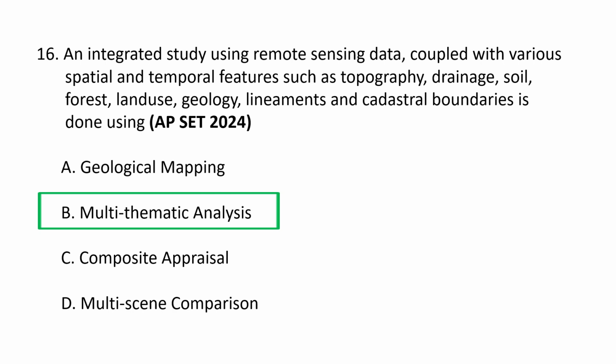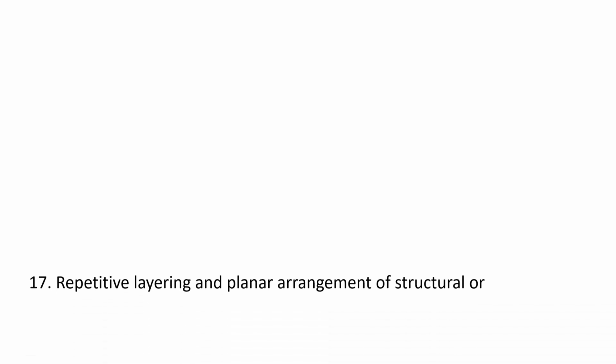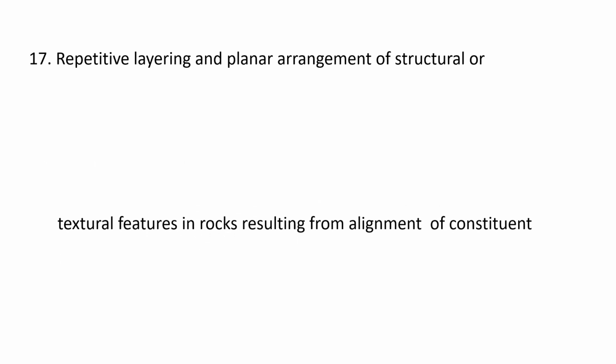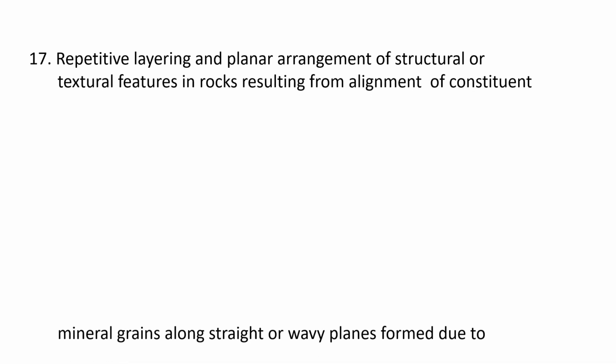Multi-thematic analysis. Integrating remote sensing data with diverse spatial temporal features like topography, drainage, soil, land use, geology, lineaments, and cadastral boundaries is a common practice in GIS, or Geographic Information System, using techniques like multi-thematic analysis. This process combines different data layers within a GIS to create comprehensive maps and models for environmental and resource management, disaster monitoring, and other applications. So the correct option is B. Multi-thematic analysis.